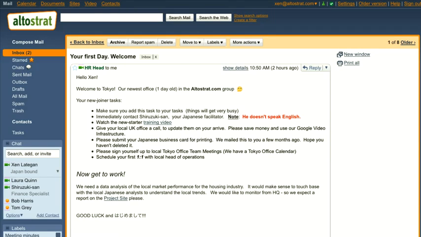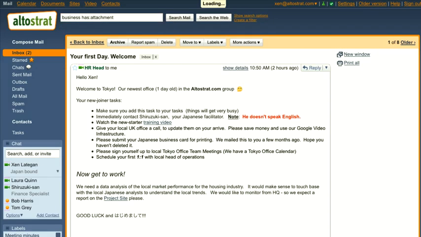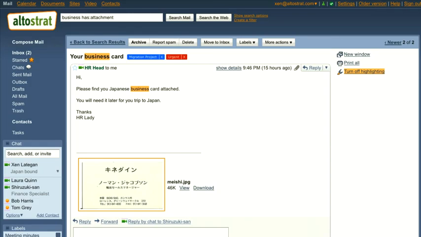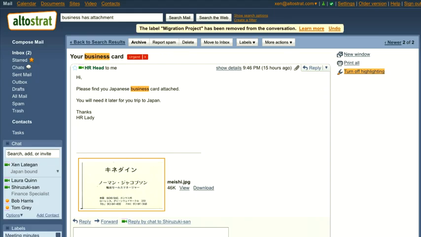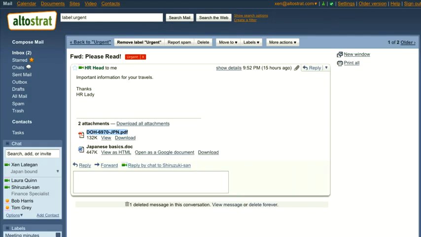So next, I've got to submit my new Japanese business card for printing, so I'll just do a search for it. I know it's an attachment, so I can narrow the search down. Hey, there it is, my business card. I've already tagged this email using the labels feature in Gmail, which I can add and change at any time. I'll look at my urgent folder and I see there's an email with travel advice for Tokyo from HR.